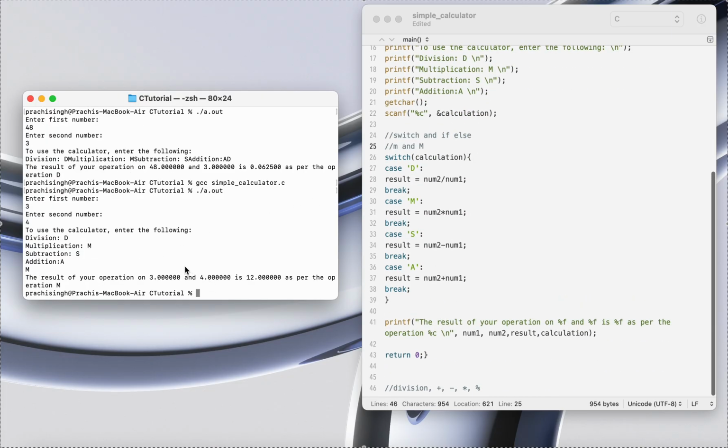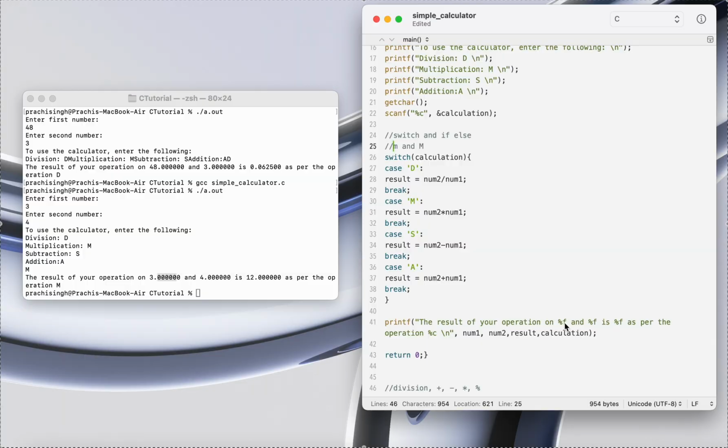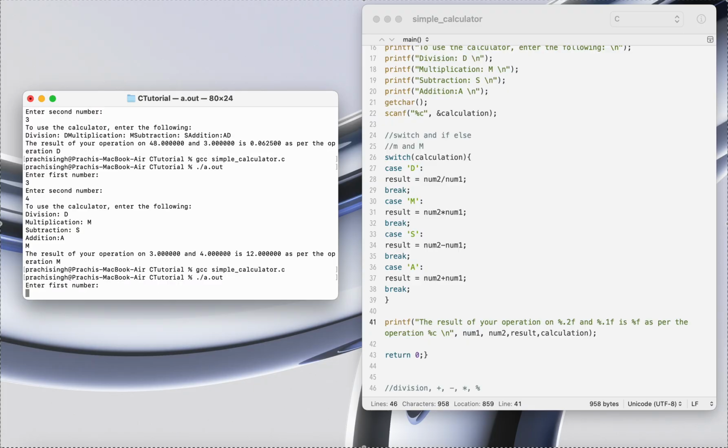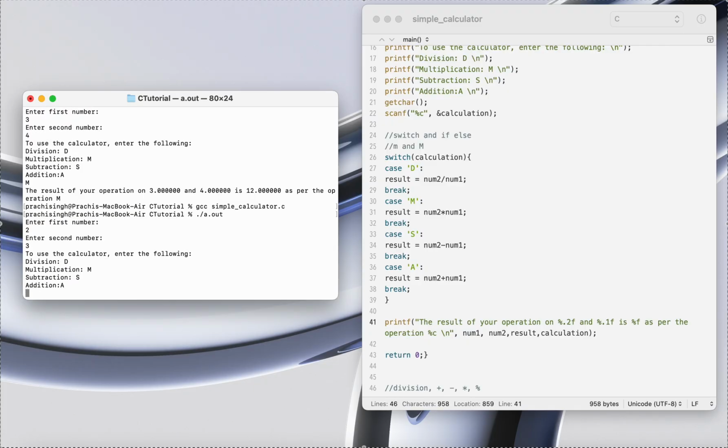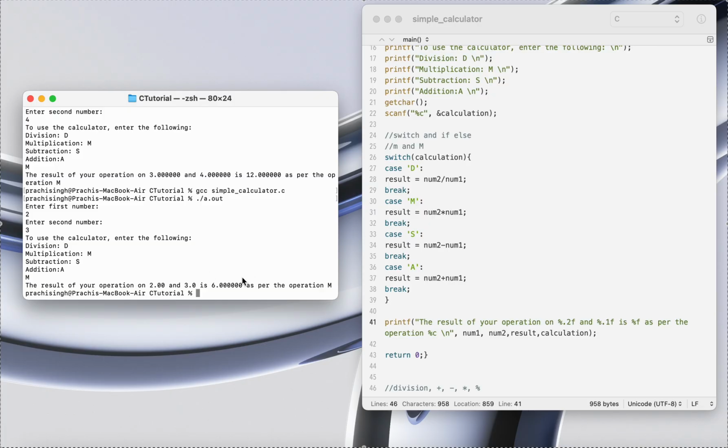And if you are wondering why we are getting 6 digits after the decimal, it's because we have %f float, and by default float shows 6 digits after the decimal. But if you want to play around with it, you can. Maybe if you want just 2 digits after the decimal, then we can do that as well, or 0.1, or let's just leave it as it is. And just to show you, this time 2 and 3, and I want to multiply again. So yeah, as you can see.